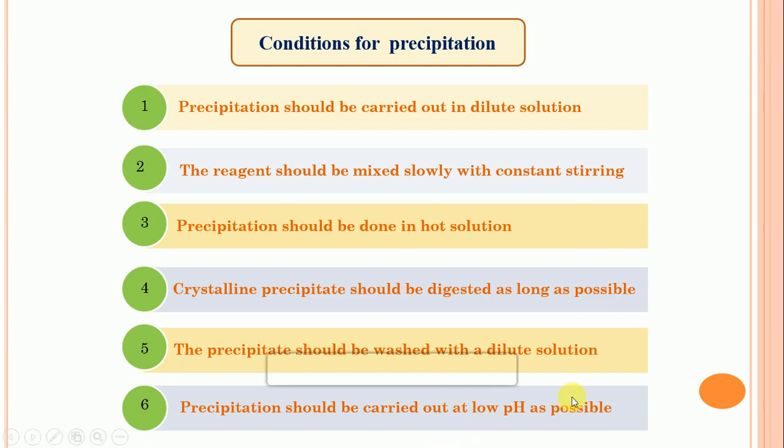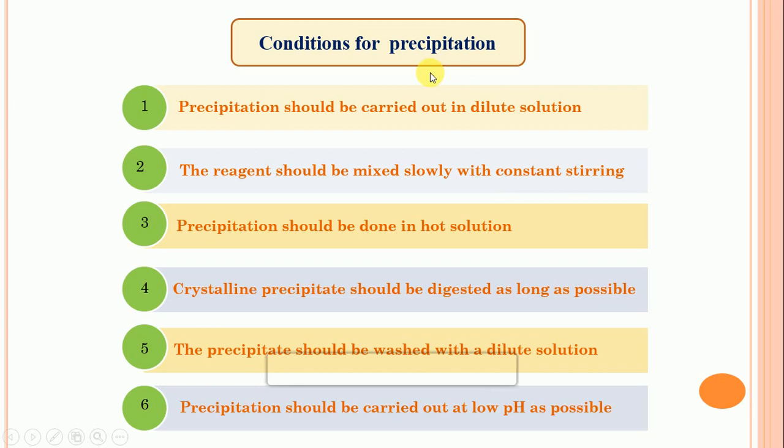Then the last condition: precipitation should be carried out at as low a pH as possible. So if we are using a pH solution, or we are maintaining the pH, then maintain the pH as low for the precipitation purpose. So these are some conditions.